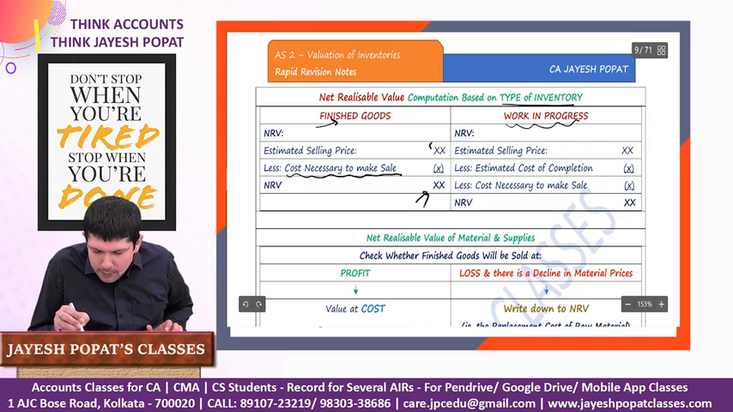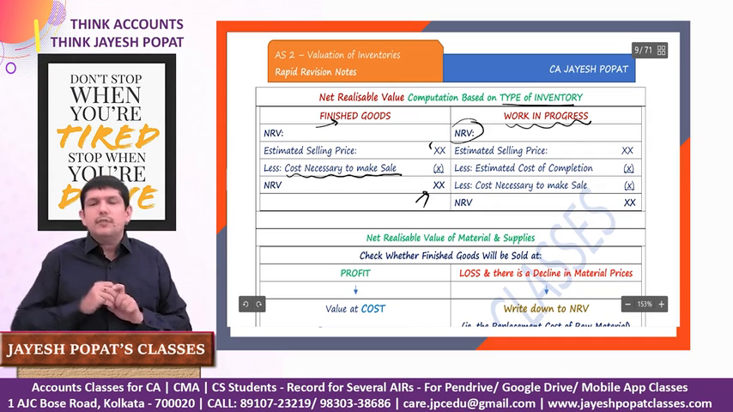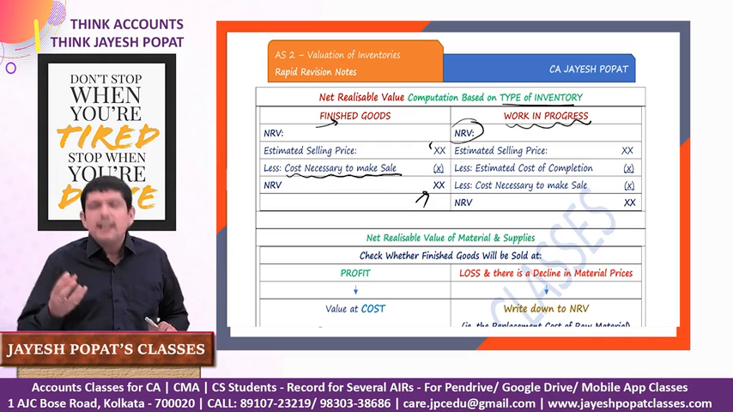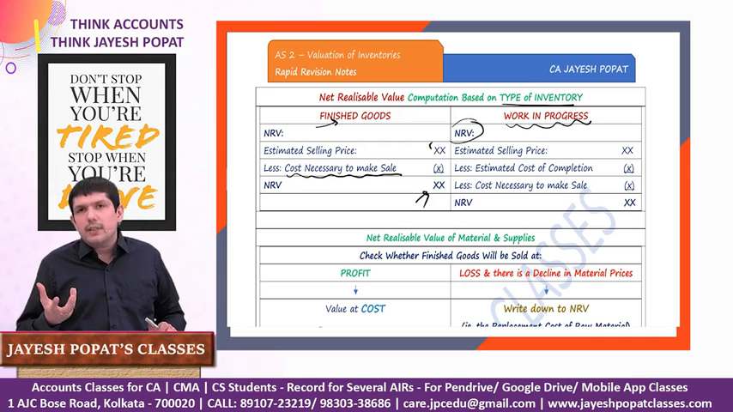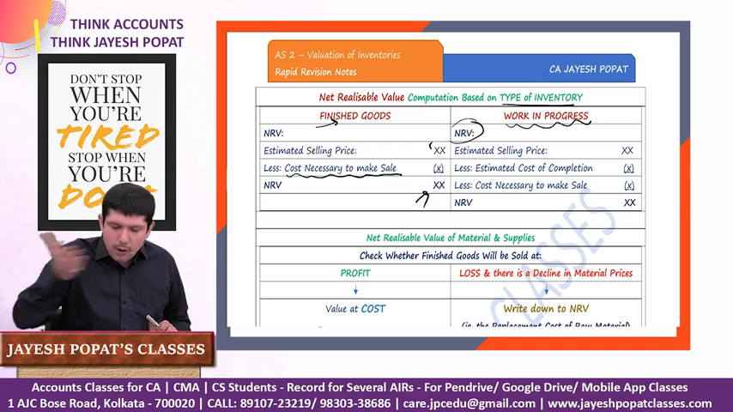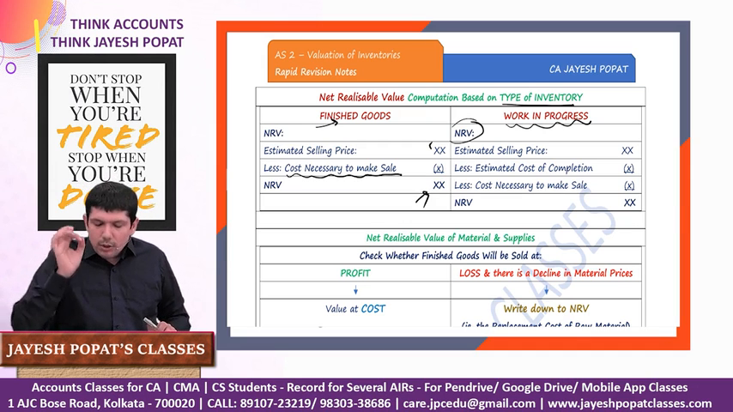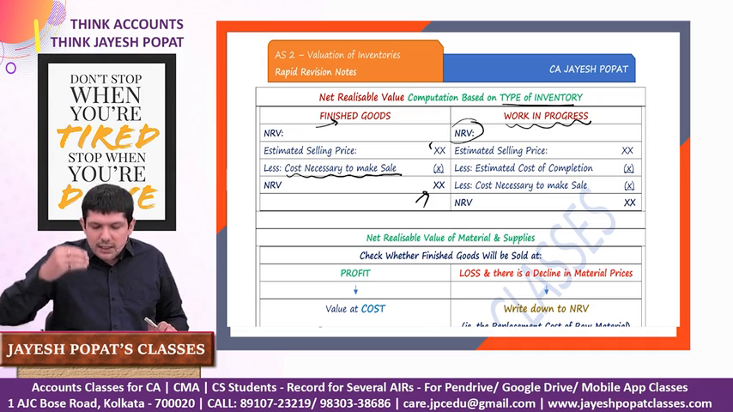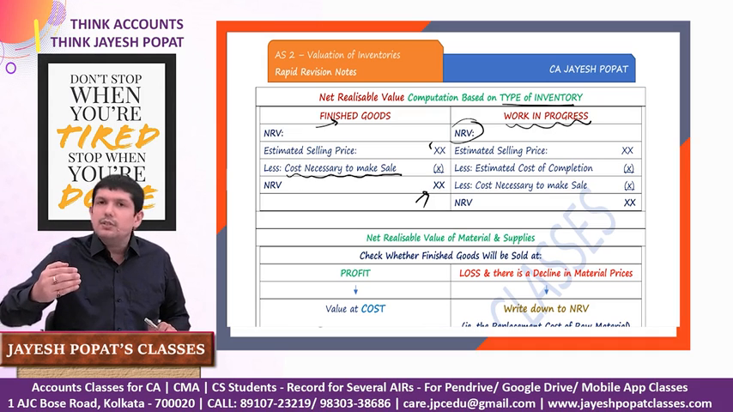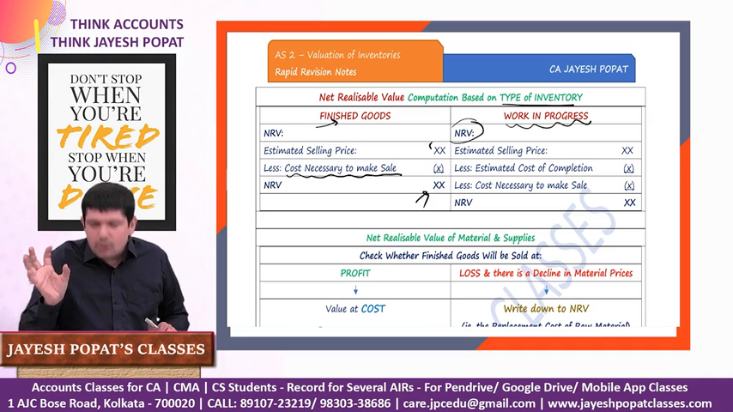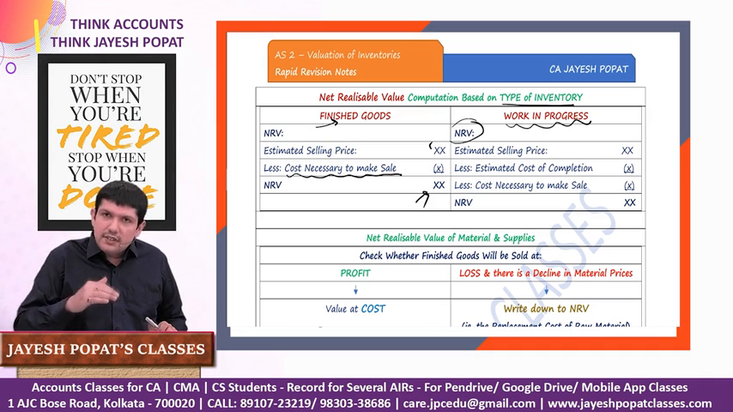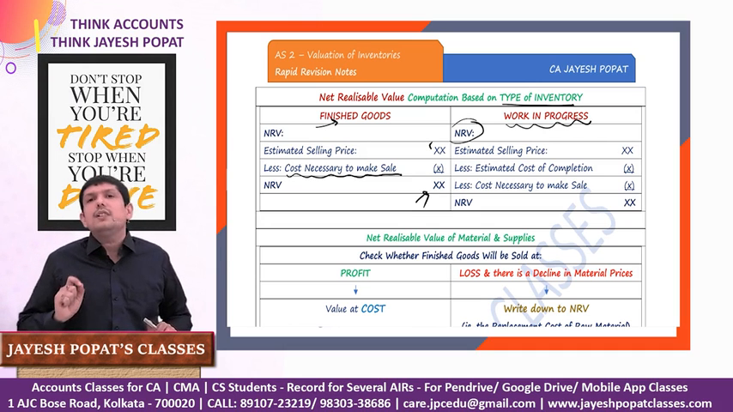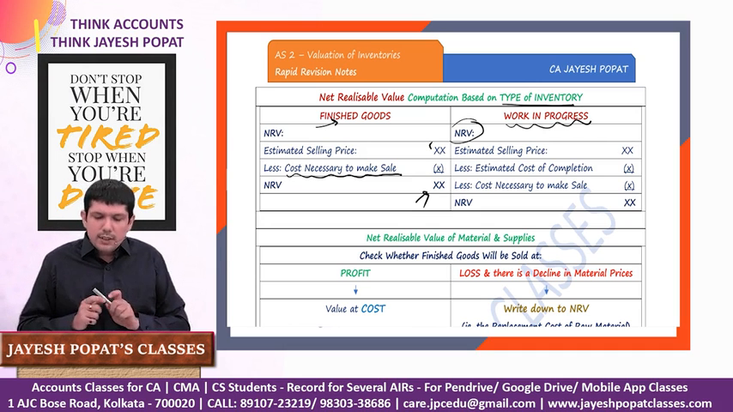Then in case of work in progress, we calculate the NRV. The first question which comes to mind is, okay sir, we do not sell our work in progress, then why do we need to calculate the NRV and compare it with cost? See, although we don't sell our work in progress, this work in progress will be converted into finished goods, and if the total cost of finished goods is greater than the net realizable value, there's a foreseeable loss which we are sitting on. That is why we need to calculate NRV of work in progress as well.